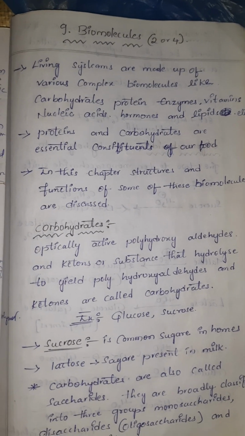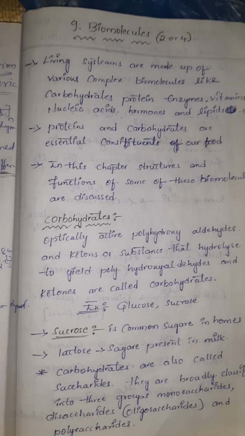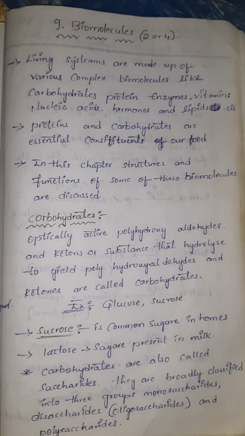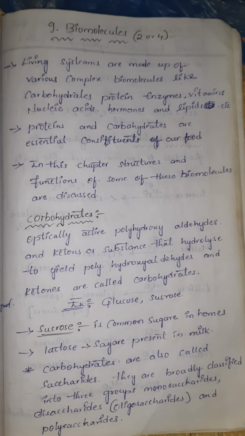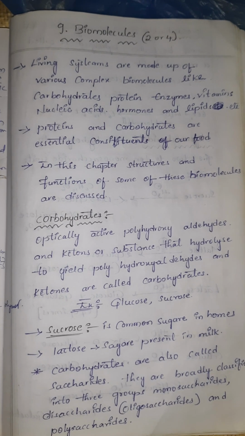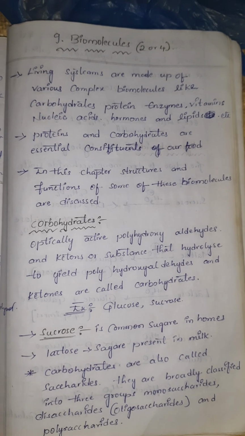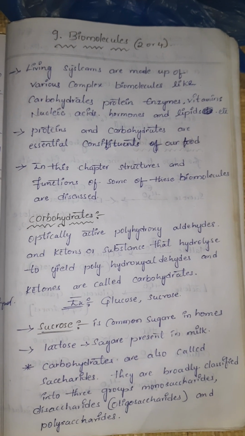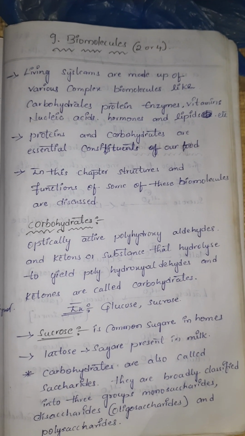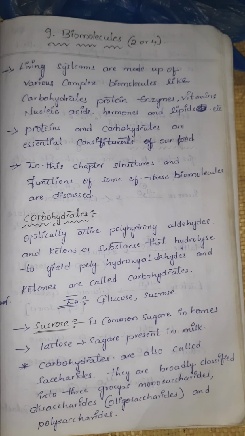So now we are going to read. Living systems are made up of various complex biomolecules like carbohydrates, proteins, enzymes, vitamins, nucleic acids, hormones, and lipids, etc. Proteins and carbohydrates are essential constituents of our food. In this chapter, we will discuss the structures and functions of some of these biomolecules.